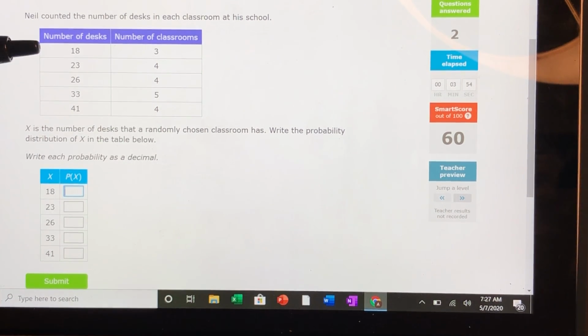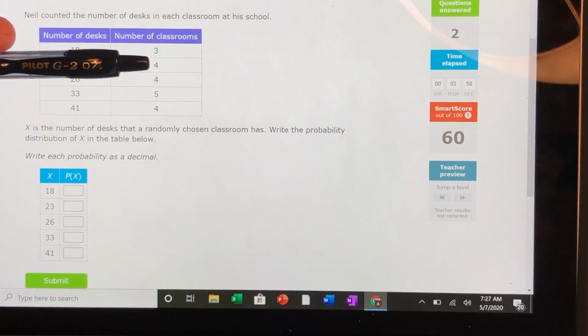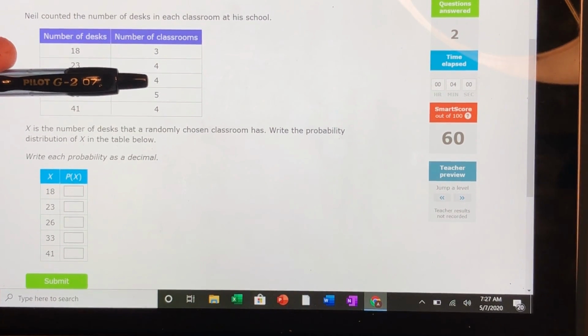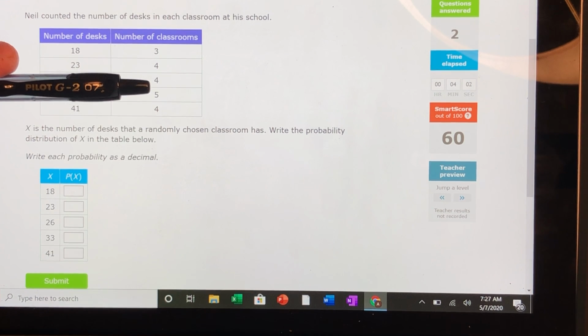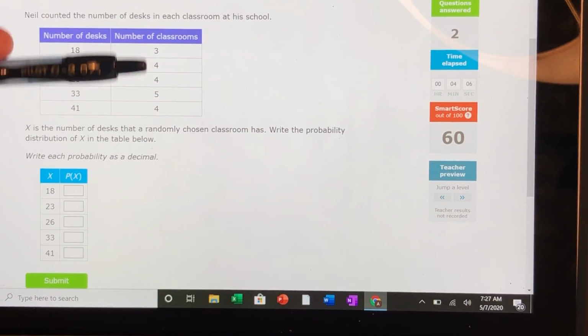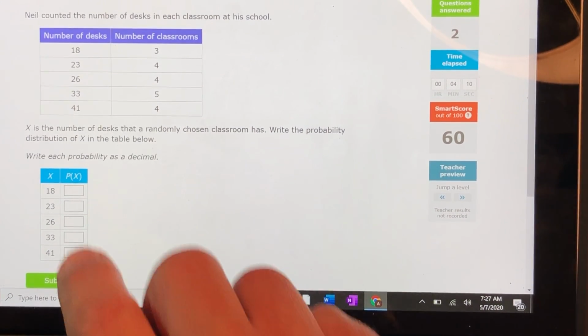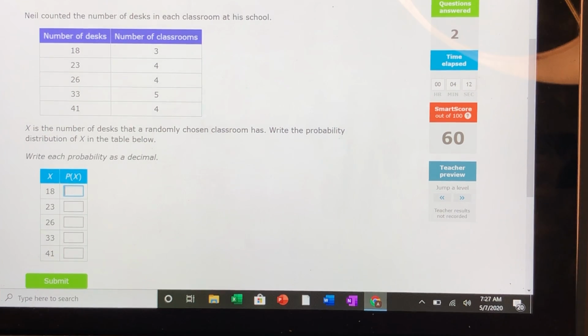For 18, the number of desks was 18. That's 3 out of how many? Well, 3 and 4 is 7. 7 plus 4 is 11. 11 plus 5 is 16. 16 plus 4 is 20. So we have 20 again. Well, that means this one is 3 out of 20. Well, we just did that on the previous problem. 3 out of 20 is 0.15.